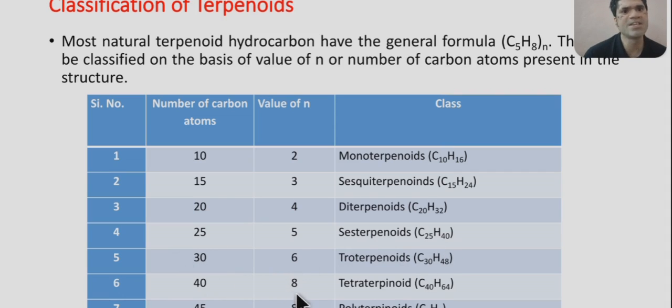And when 8 isoprene units are there, 40 carbons are possible in that molecule, and it is called a tetraterpenoid. And when 9 isoprene units are there, 45 carbons will be there, and it is called a polyterpenoid.